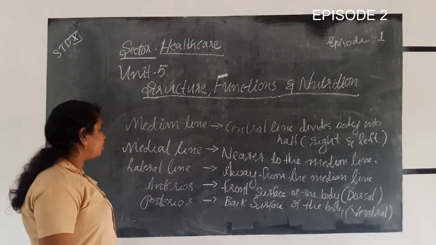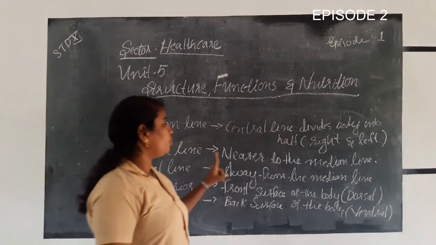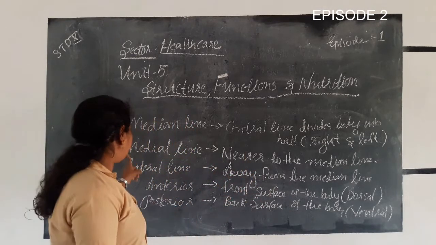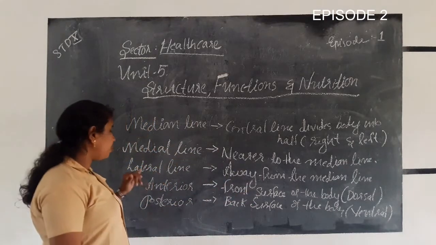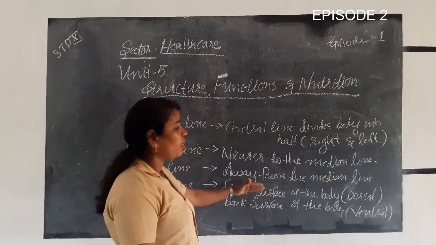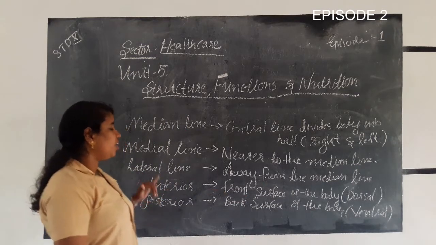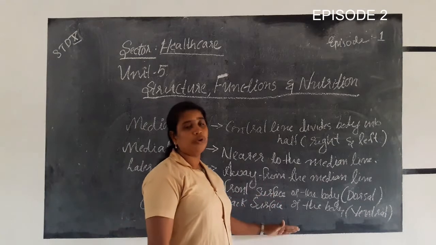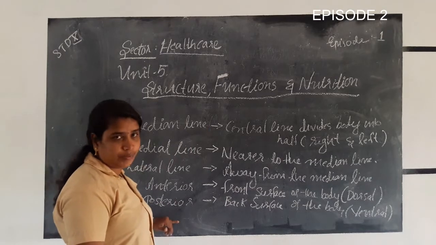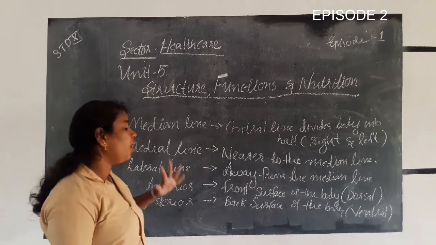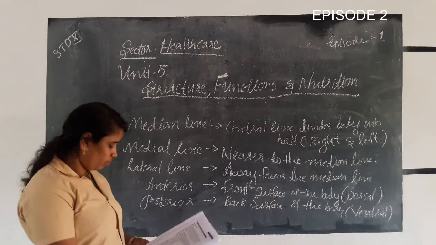The second is the medial line, nearer to the median line, and the lateral line is away from the median line. Anterior is the front surface of the body, the ventral region. Then comes posterior, the back surface of the body, the dorsal region.